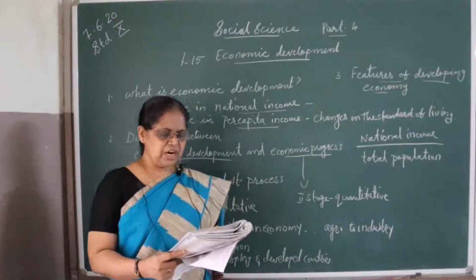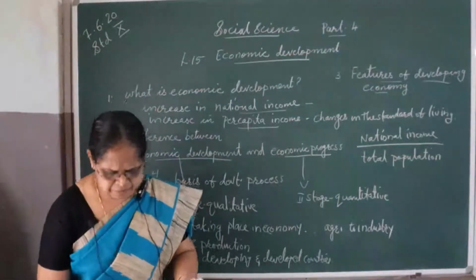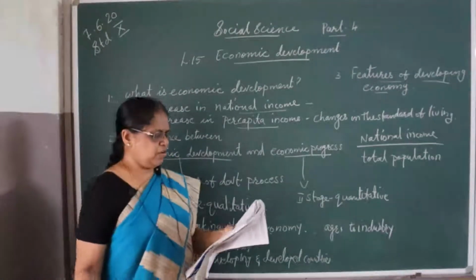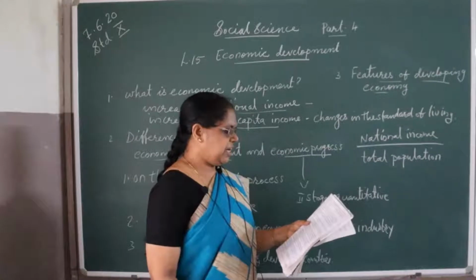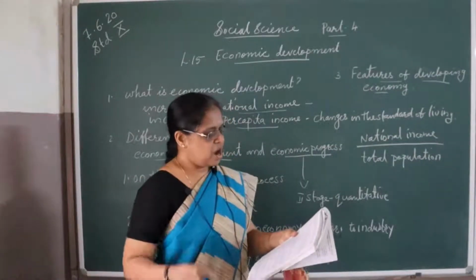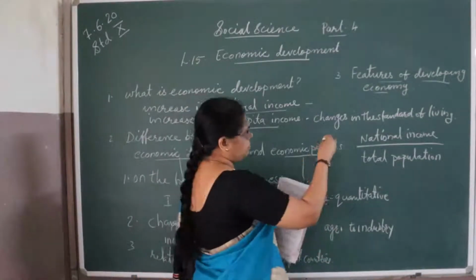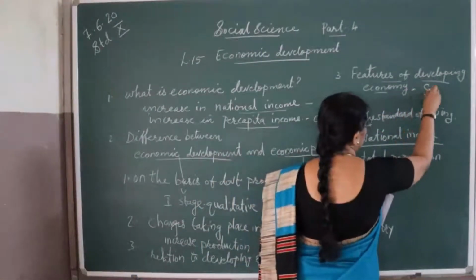As per the World Development Report of 2004 of the World Bank, countries having income less than $735 are categorized as developing countries.